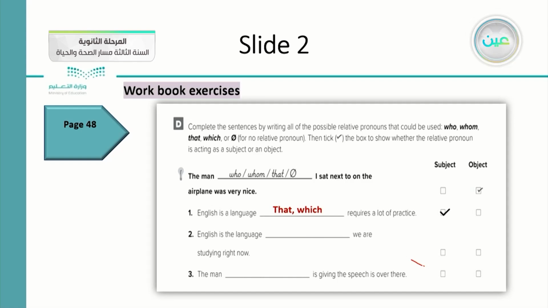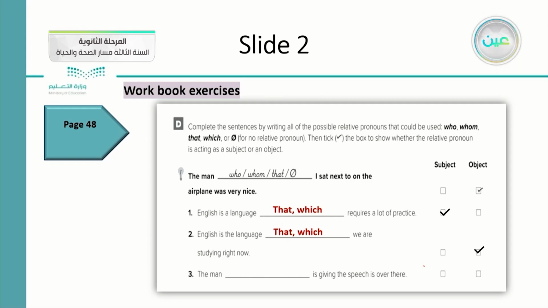Okay, number 2. English is the language space we are studying right now. What do you think it is? Is language a subject or an object? What is the relative pronoun suitable with it? So we can say that or which we are studying right now. But be careful about the language, the English here. It becomes an object inside the adjective clause.